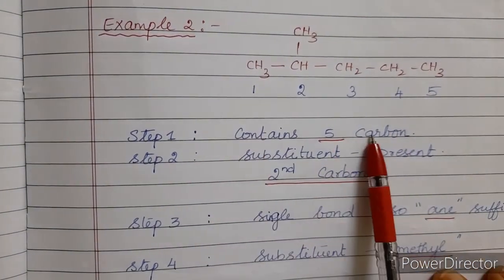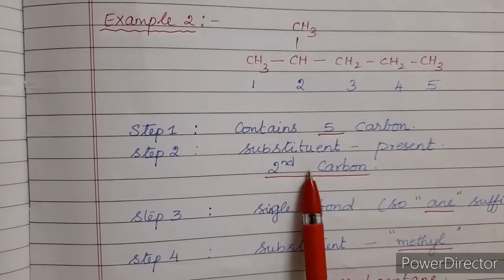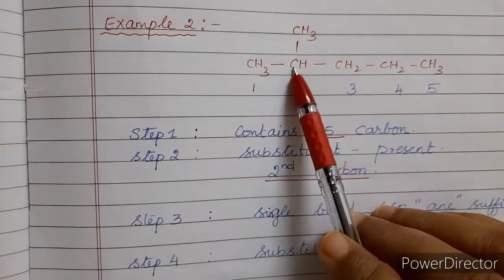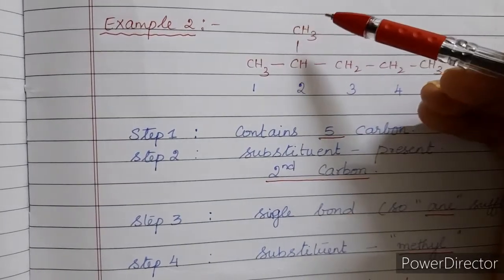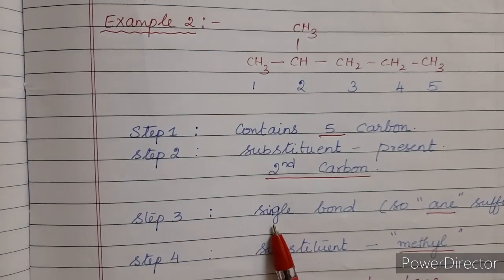Now since it contains 5 carbon atoms, pent, right? Now the second step is that you have to see whether it contains any substituent. Now here in the second carbon you have a substituent. Now what is the substituent? Substituent is methane, isn't it? Now this is methane. Now the third step is the single bond.